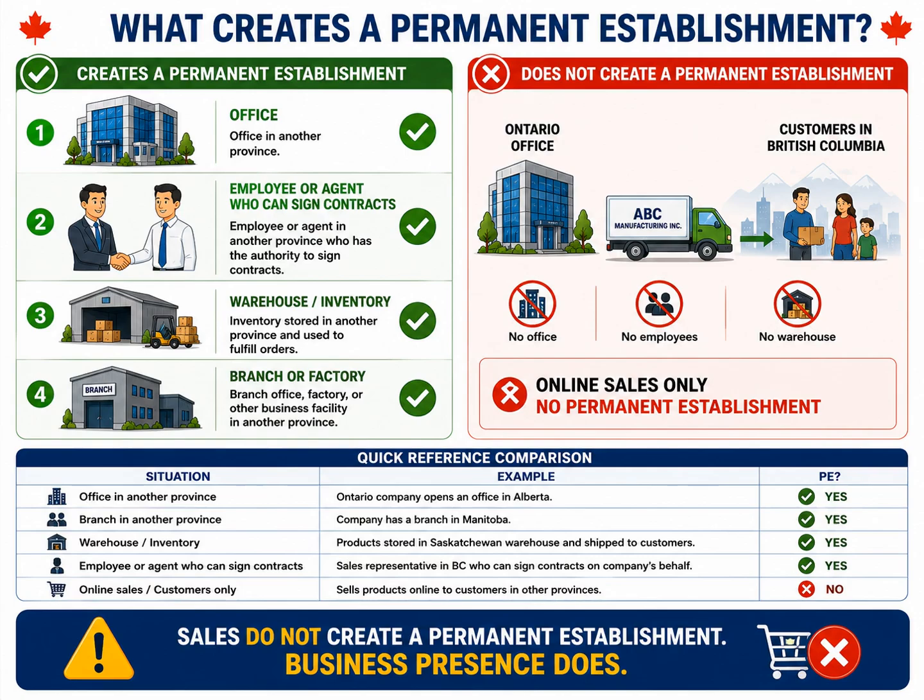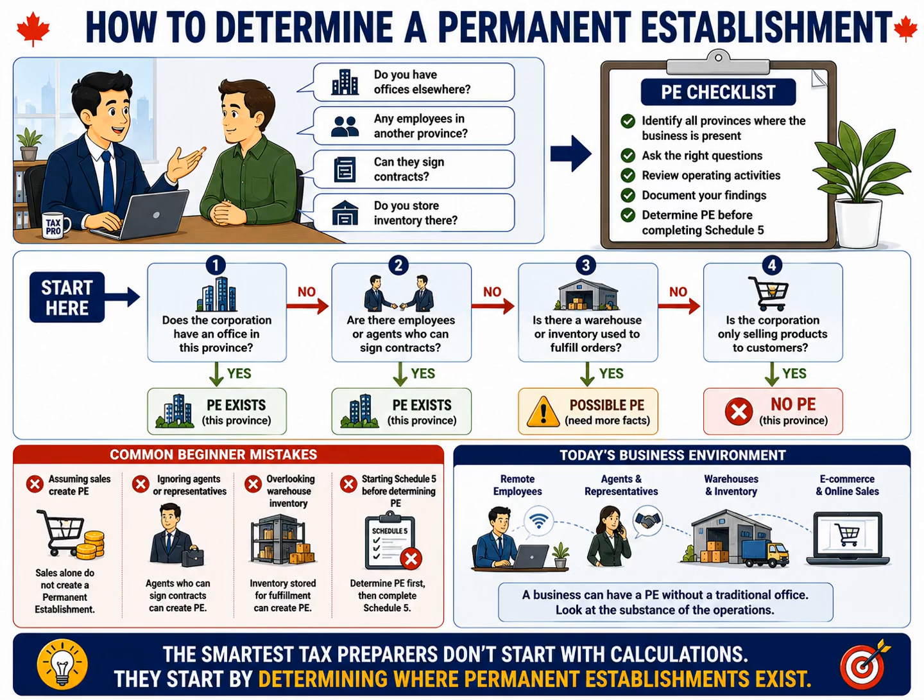Whenever you're unsure, ask yourself a simple question. Does the corporation actually operate from this province? Or is it simply selling to customers there? That one question will help you identify permanent establishments much more accurately. Determining whether a corporation has a permanent establishment isn't about guessing, it's about asking the right questions. This is exactly how experienced tax professionals approach every corporate tax return.